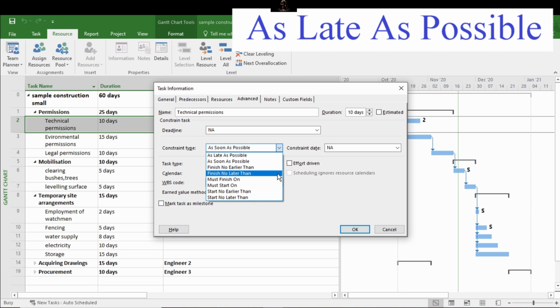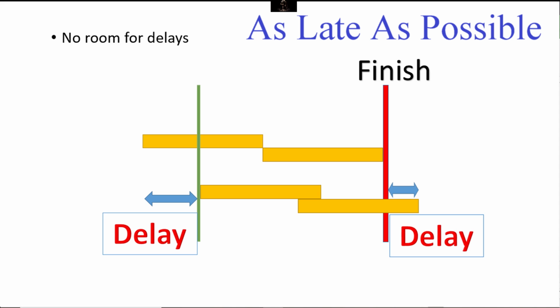The second one is as late as possible. As I have said earlier, when we schedule a project from the end date, Project automatically applies this constraint to every task. It is just as flexible as as soon as possible, but the one problem with the as late as possible constraint is that it doesn't leave any wiggle room for delays if something goes wrong. So if you have to delay a task with this type of constraint, its successor, and in many cases the project's finish date, gets delayed as well.